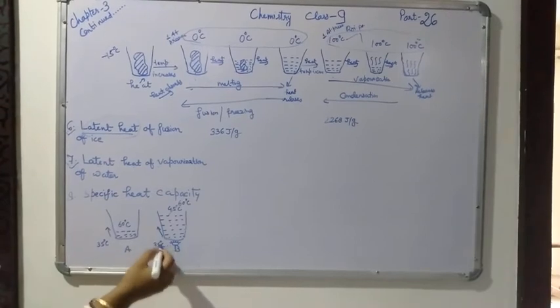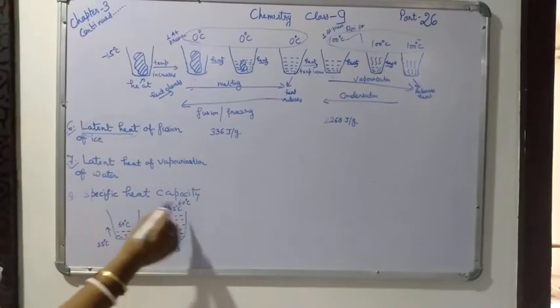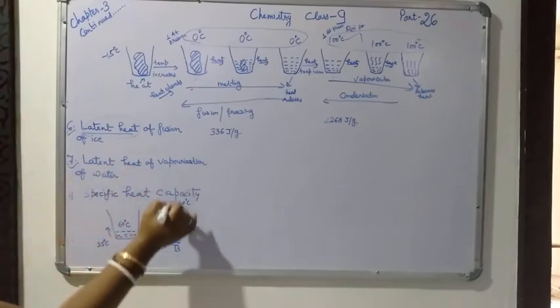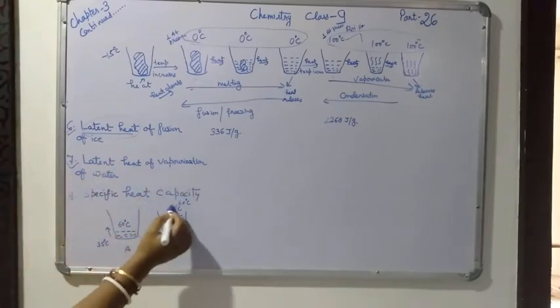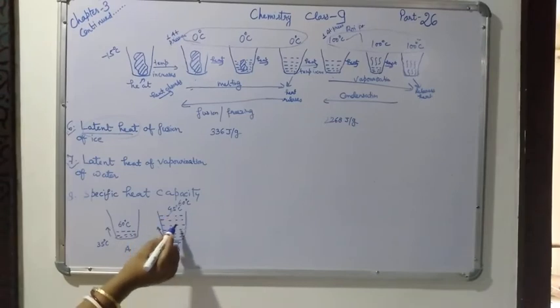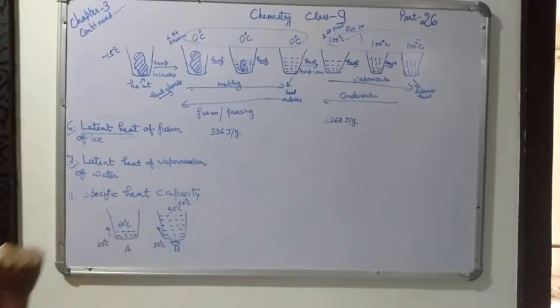It needs more heat. It needs more heat for coming to 60 degree only. So we can say that this can absorb heat. The absorbing capacity of this one is more than this one.